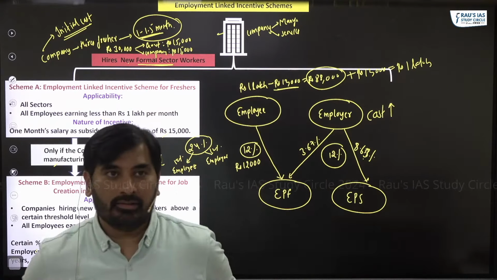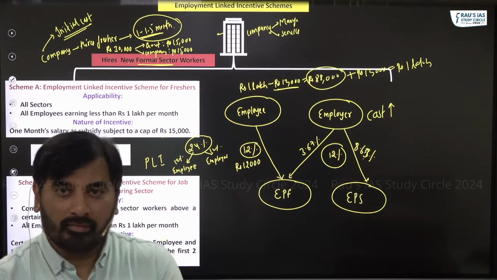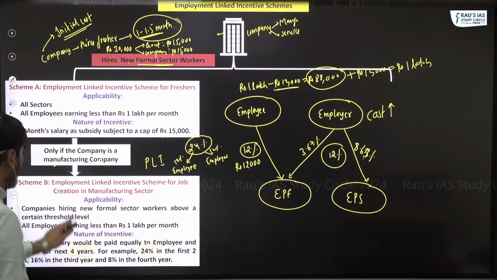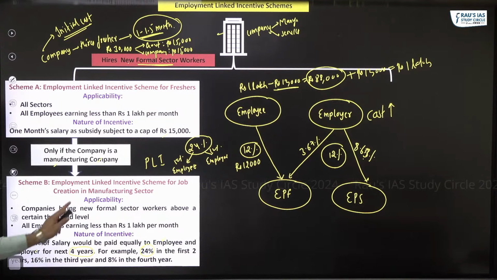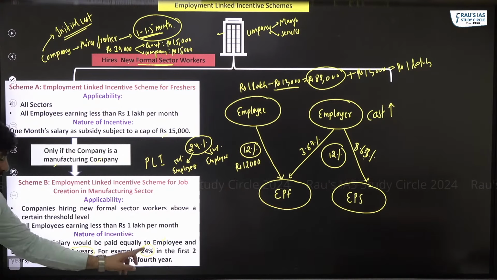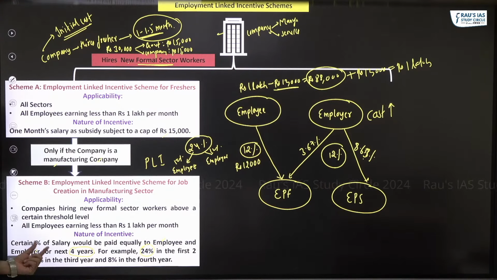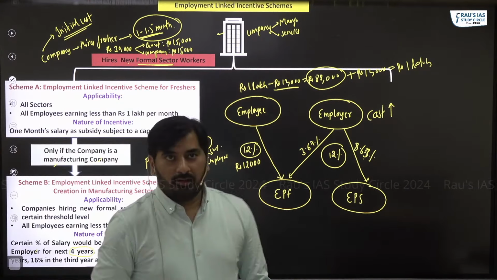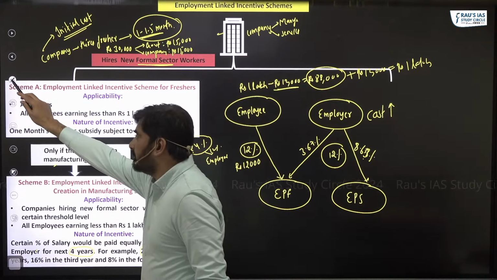Getting this point? Right? So that is scheme B, the employment linked incentive scheme for job creation in the manufacturing sector. For the first 2 years, 24%. Third year, it gets reduced to 16%. Fourth year, it becomes 8%. So this is scheme B.